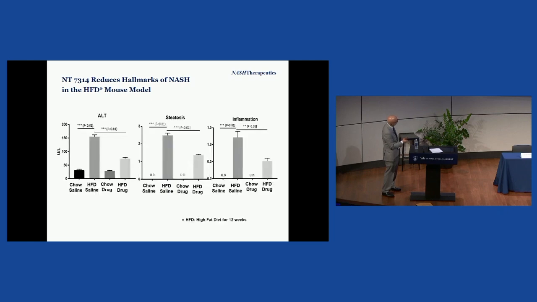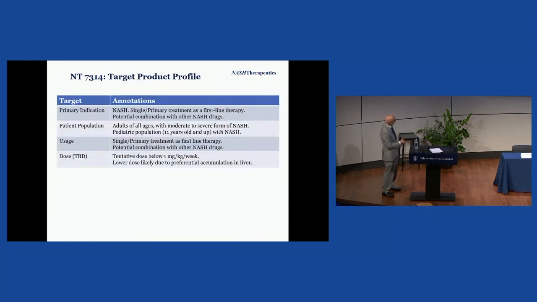So the hallmarks, as I mentioned, are that it reduces NASH in a high-fat diet model. And I'll just show you one brief data set. So when mice are put on a high-fat diet for 12 weeks, the serum ALTs, which is a marker of liver injury, go up. There is steatosis and inflammation, and all of these are reliably reduced by the use of this agent. So the application would be in NASH as primary treatment or first-line therapy. However, since it works separately from other drugs that are in development, it's also a candidate for combination therapy. Adults and children above the age of 11. Single primary treatment as first-line therapy and possible combination, as I just said.